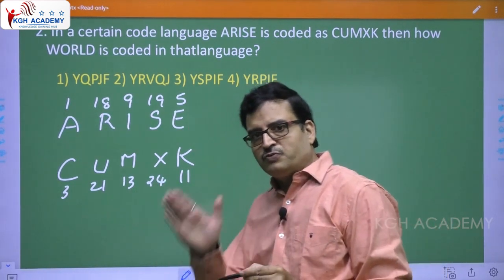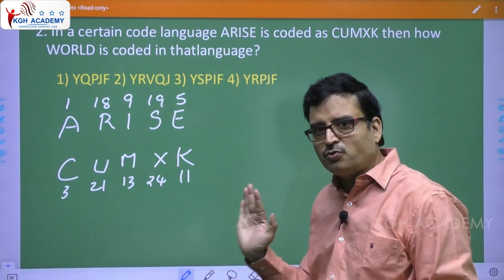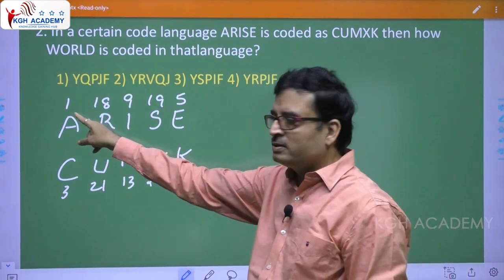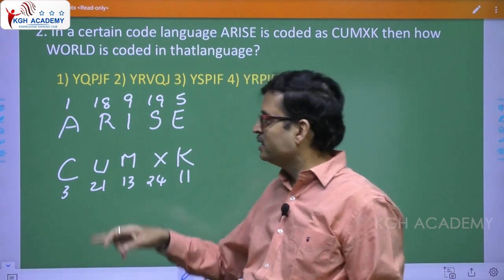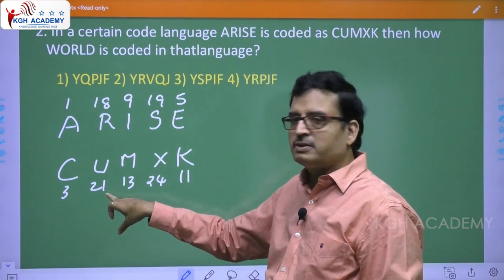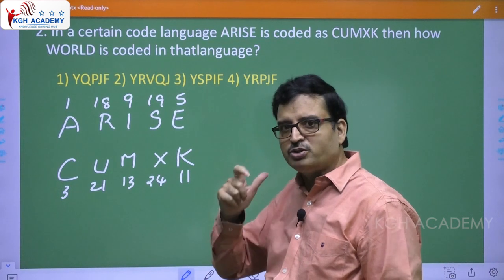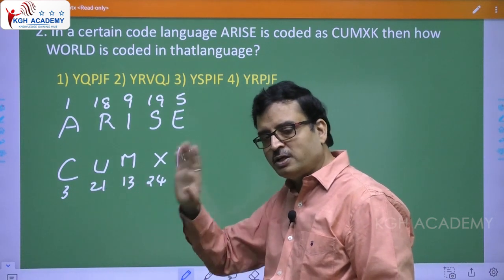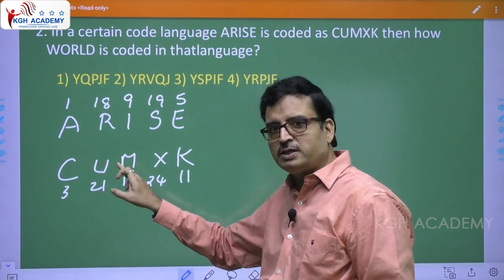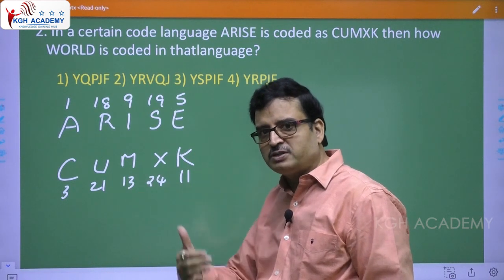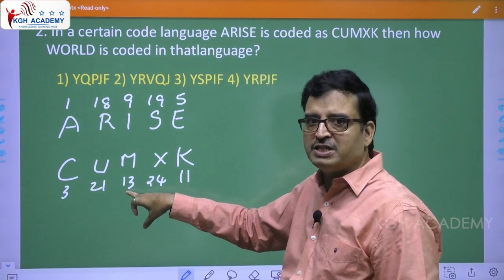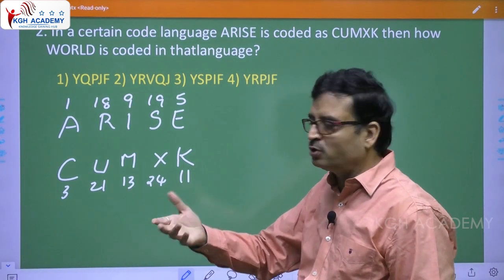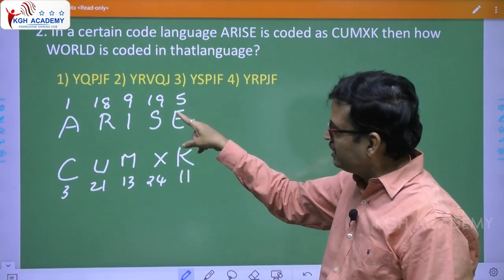First of all, always look in the forward direction, forward coding. 1 to 3 is +2. 18 to 21 is +3. So there is some logic, right? Now think logically: +2, +3, next +4. 9 +4, yes, the logic matches. So +2, +3, +4, ascending order.